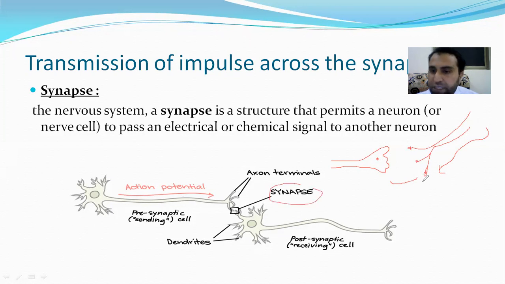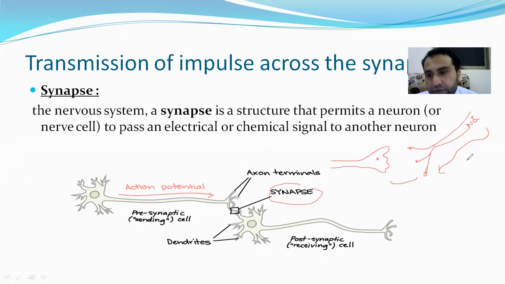So the question is how, if impulse is coming, impulse is actually what? It is the movement of sodium ion. When impulse is coming and reaches this terminal, how will it move from this neuron to this, across this empty gap? It will move through a specific mechanism. We will discuss that now.